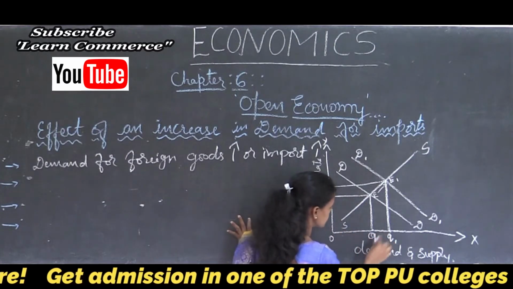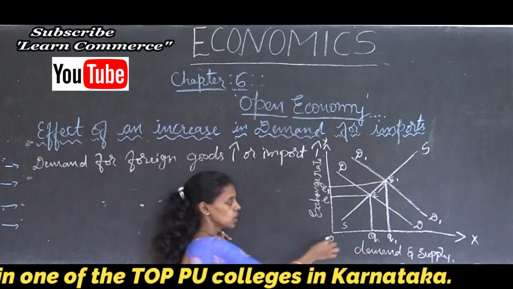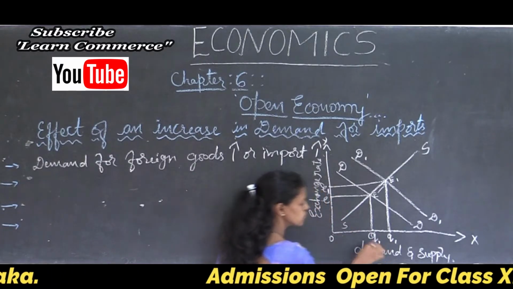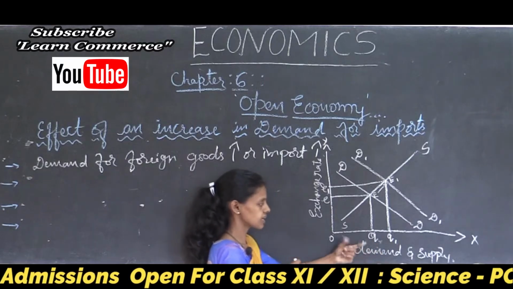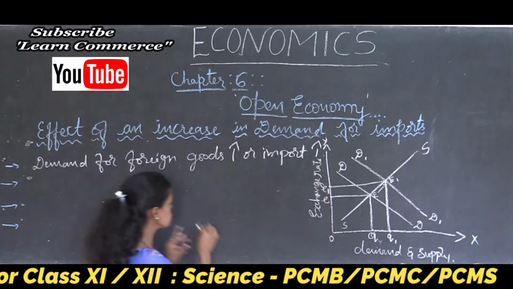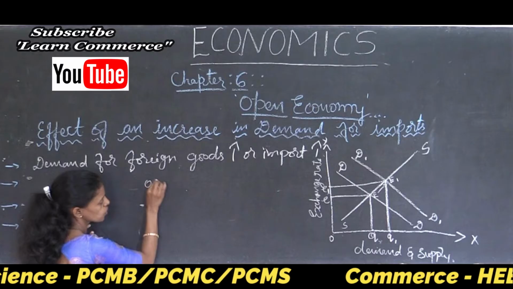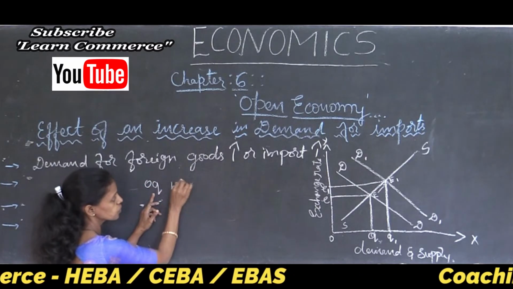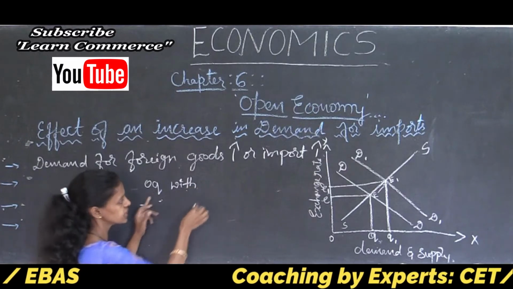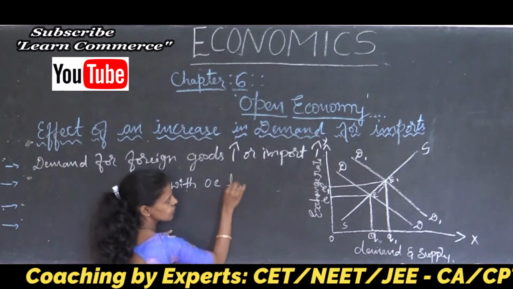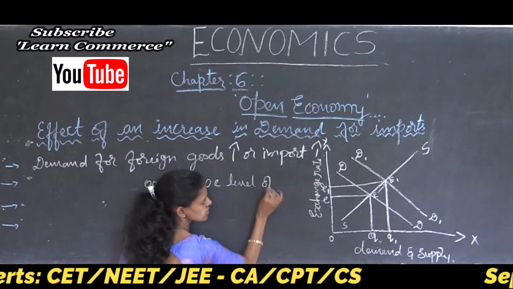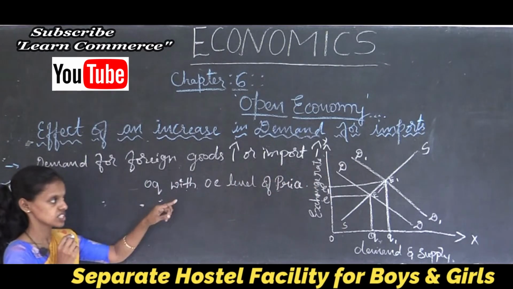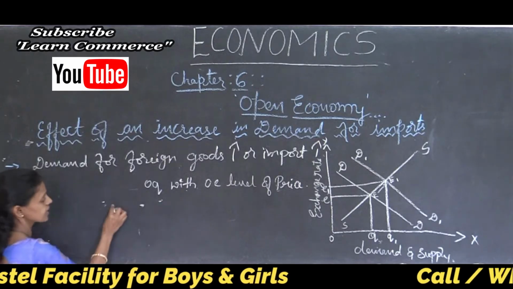In the beginning, in the diagram, OQ amount of foreign goods is demanded with OE level of price. Price is nothing but the exchange rate here.